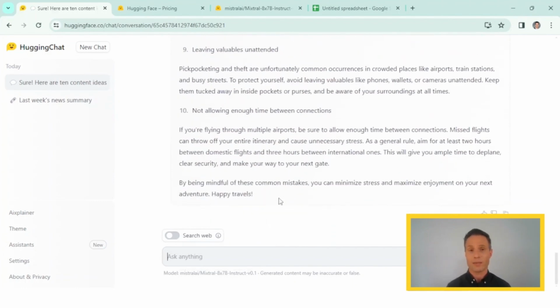Now, another thing that I like about HuggingChat is that it does not end with a conclusion section, because I find that so typically AI. It always ends with a conclusion. Now, I can, of course, ask it to refine it further, but I just wanted to show you that this is a good way to use HuggingChat.